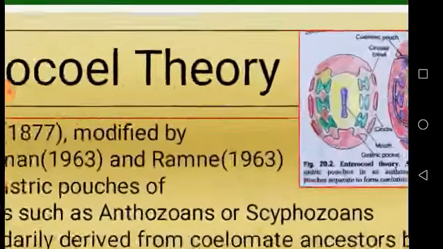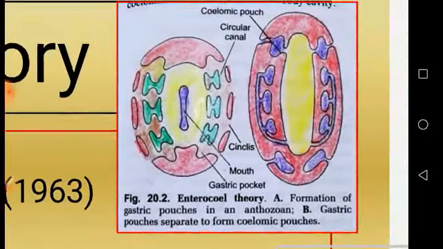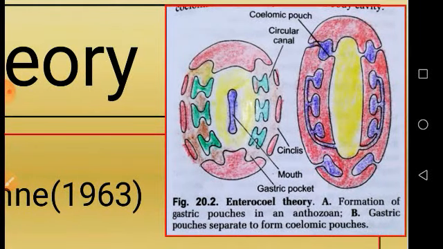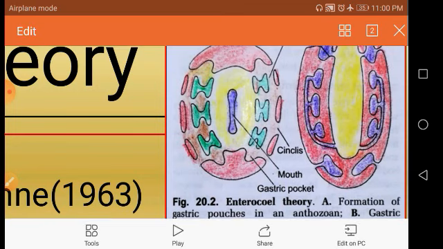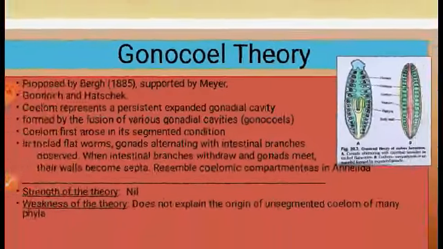So here they have given a figure. Now here you can see the enterocoel theory. First of all, formation of gastric pouches in an anthozoan. These are all gastric pockets. Then in the anthozoan, these gastric pouches separate to form coelomic pouches. See these pouches, they separate to form the coelom.